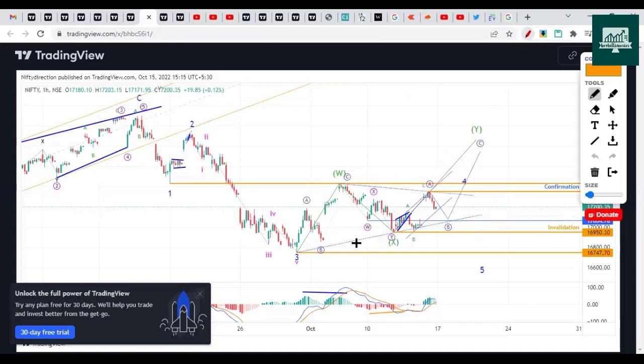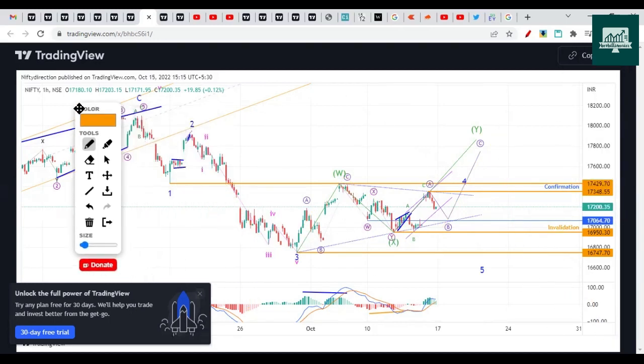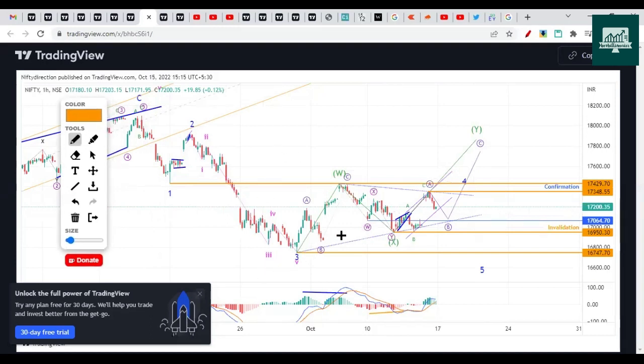So this can be A, B, and C wave instead of 1, 2, 3. This can be A wave, B wave, and C wave. So this is three swing wave A, and then this will be a complex B wave, and then there will be 5 wave swings down as a wave C. So this is how we are going to move if this pattern is correct. Here we are assuming W wave completed. Internally it is a 3 wave structure. X wave completed. This is also 3 wave structure, and Y wave will be 3 wave structure. It can head between 17,600 to 900 on the upside, and then the drop would come.